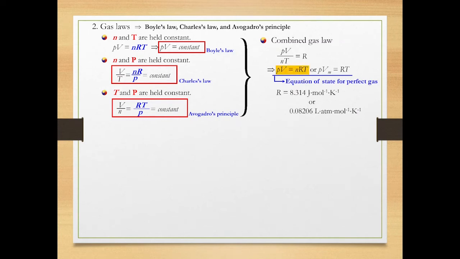Let's use the perfect gas equation and construct a 3D plot of perfect gas with axes of pressure, temperature, and volume. Be aware that moles of gas remain constant. Charles' law states that volume and temperature of gas are directly proportional to each other, which is represented by this straight blue line.